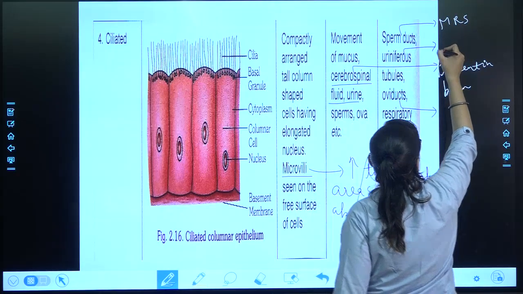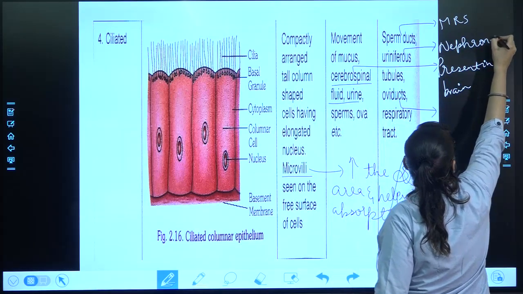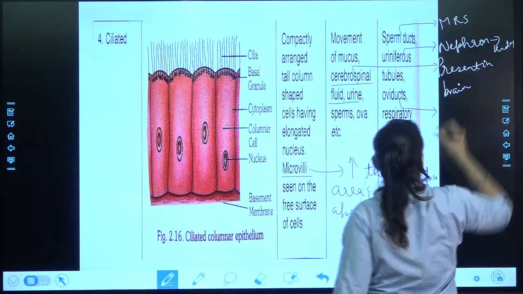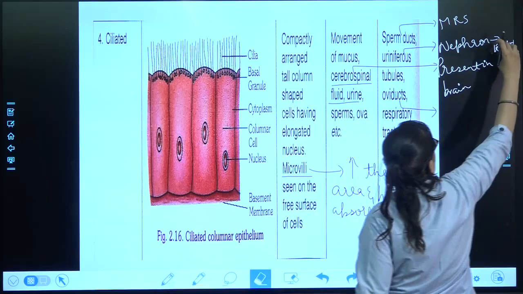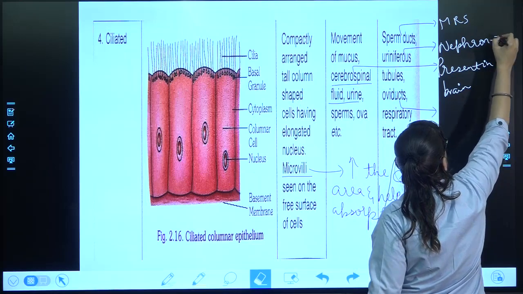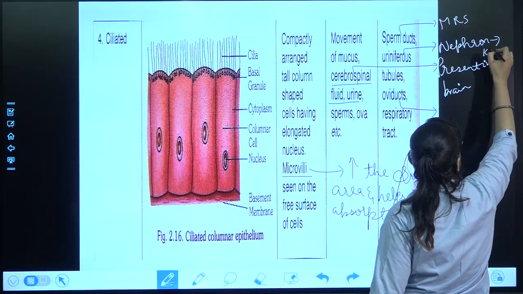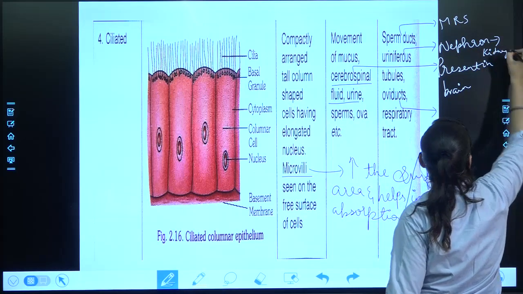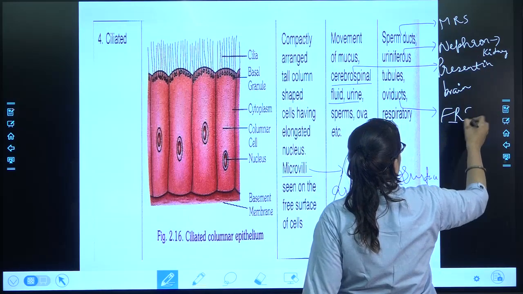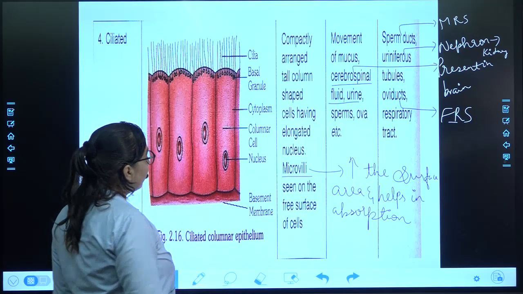Uriniferous tubules, part of the nephron, that is present in the kidney. Alright. Then over here, oviduct. It is a part of the female reproductive system. Note down these points, then we'll move further.